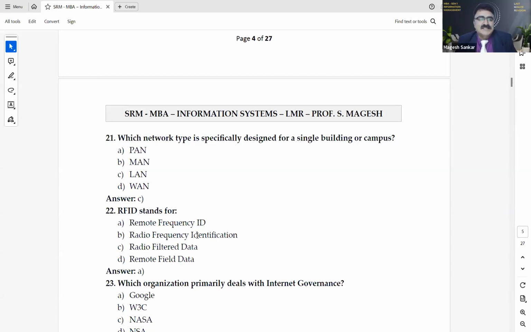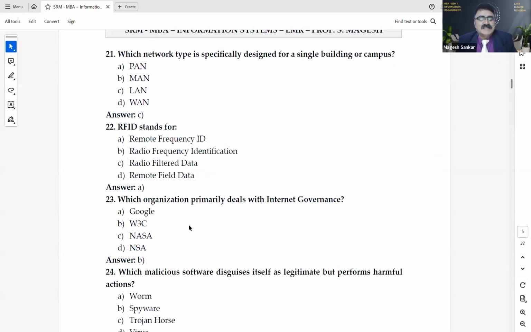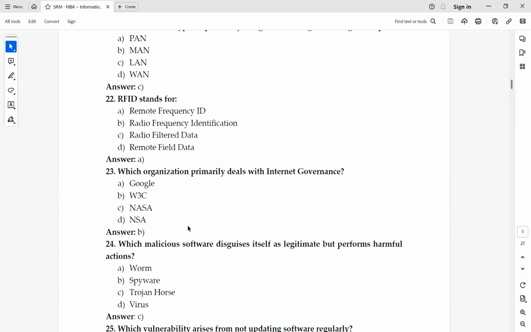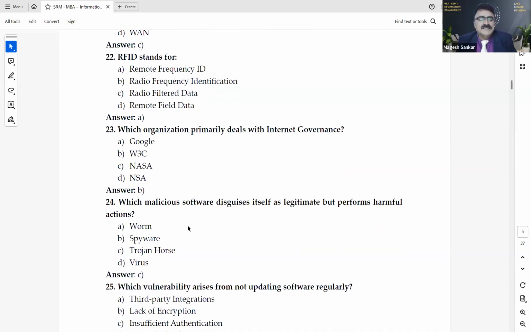So that's the reason why I left one question as a mistake, and at least 1 or 2 learners were able to identify the mistake. Good. Appreciate Vetrivelan for identifying this. Yes, good. Thank you, sir. Yeah, you can proceed. Which organization primarily deals with internet governance? Answer B, W3C. Very good.